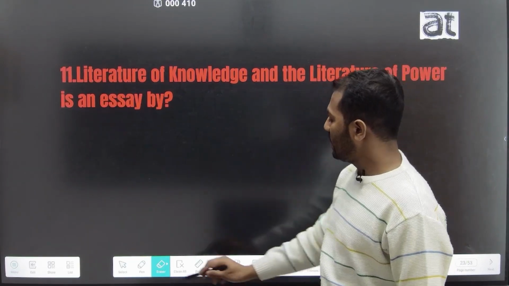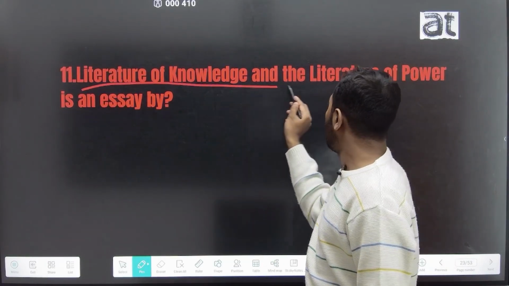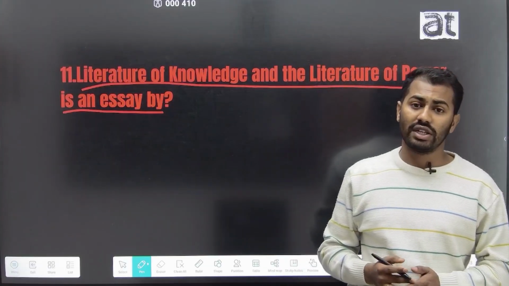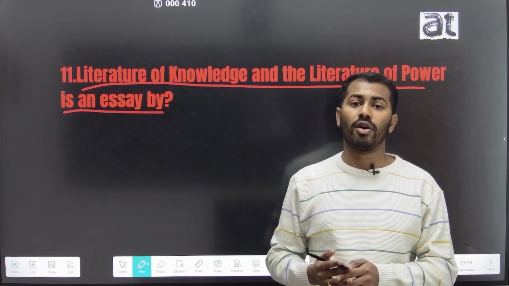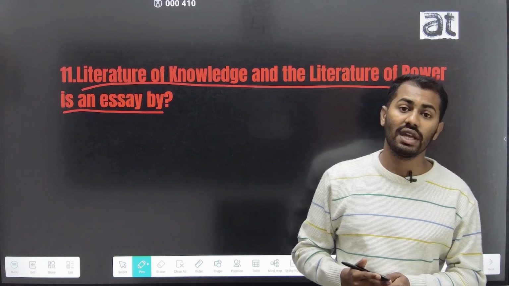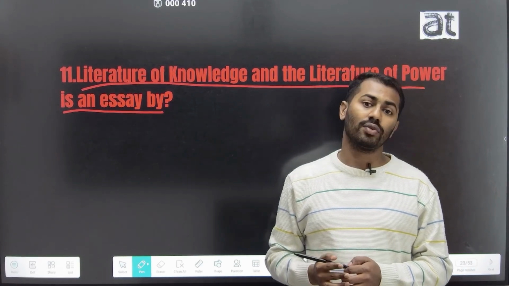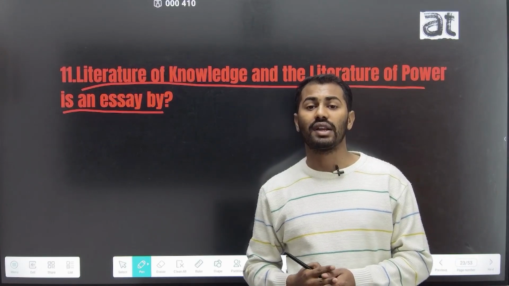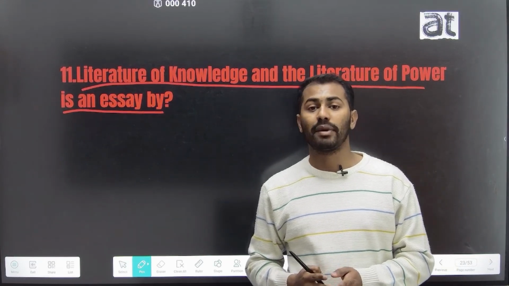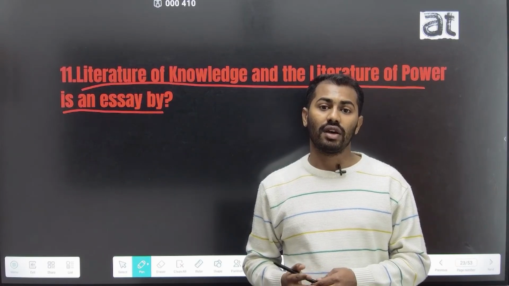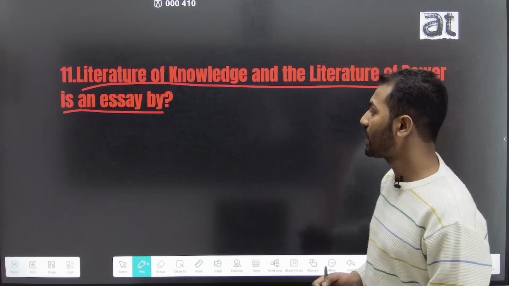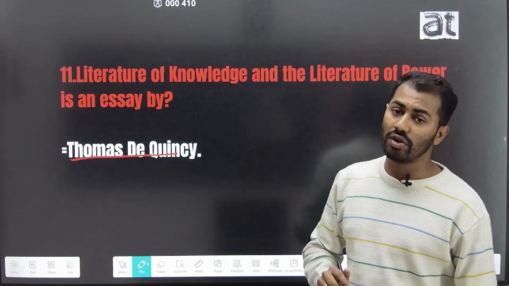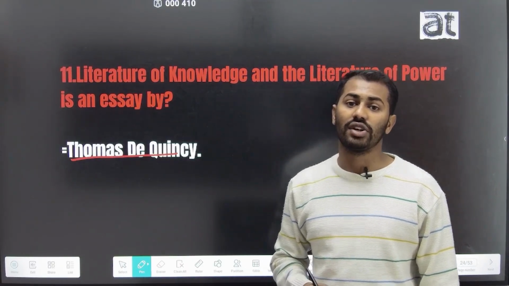The 11th question is Literature of Knowledge and Literature of Power is an essay by. Literature of Knowledge and Literature of Power is one of the most important essays of the early 19th century, and this essay was published along with some other important essays like Murder Considered as One of the Fine Arts, On the Knocking at the Gate in Macbeth, and Confessions of an English Opium Eater, and the author was Thomas De Quincey. Thomas De Quincey wrote this essay, The Literature of Knowledge and the Literature of Power.